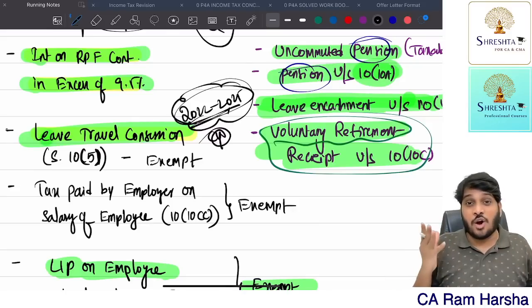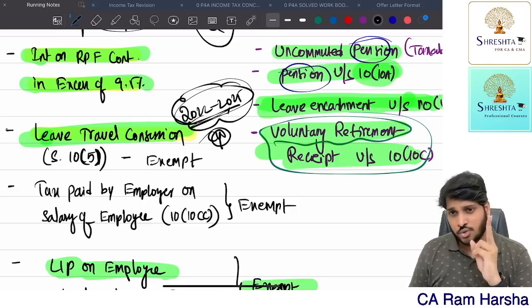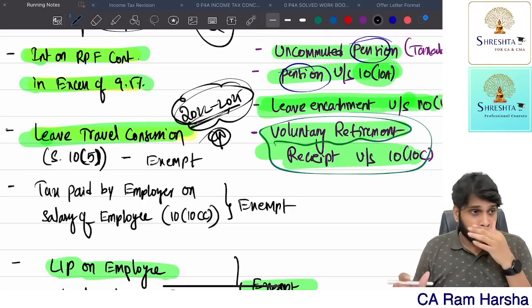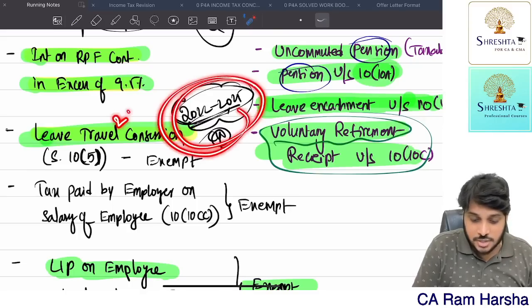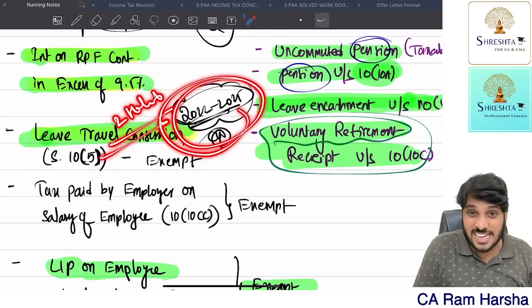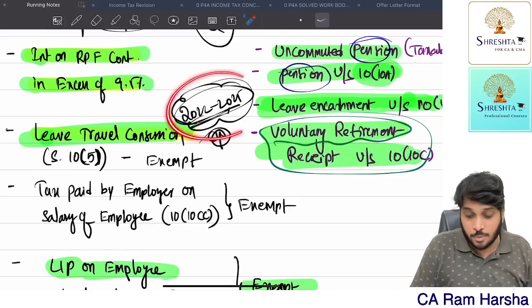Now, how many holidays can the employee take? 2 holidays, 2 journeys. 2 journeys are exempted. 2 journeys every year? No. In a block of 4 calendar years, the employee can take up 2 holiday trips. Whatever the traveling cost is for these 2 holiday trips, that is exempted in a block of 4 years.